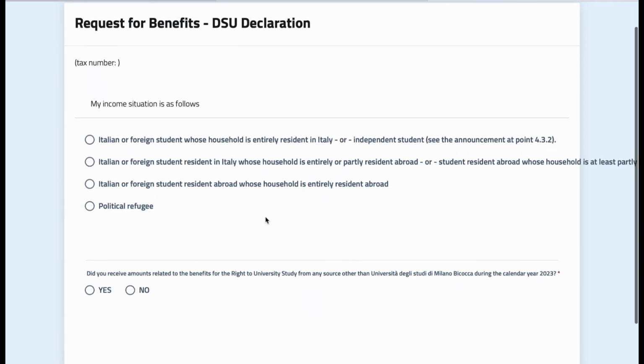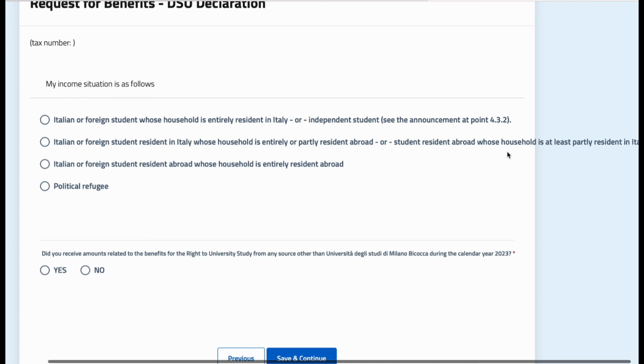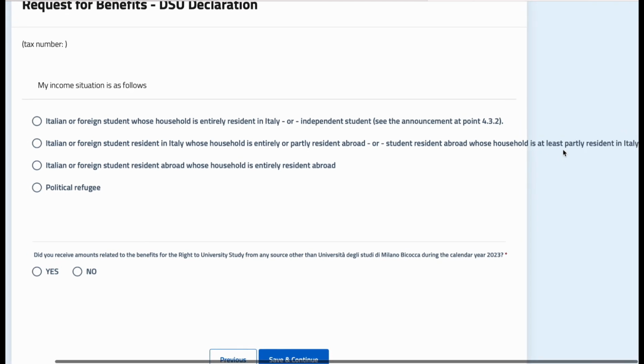So this is about your income situation. If you are an Italian or a foreign student whose household is entirely resident in Italy, so if your family is completely living in Italy, then you need to choose the first option. The second option is for students whose family is partially living abroad, or students abroad whose household is at least partially living in Italy. So if your family is partially living in Italy and partially living in another country, then you need to choose the second option.